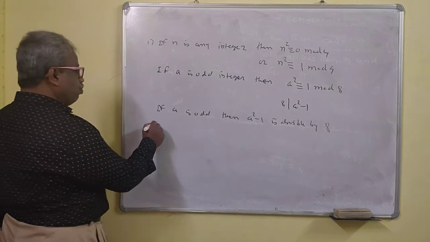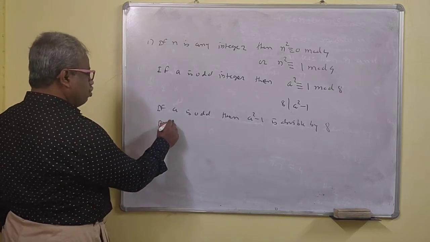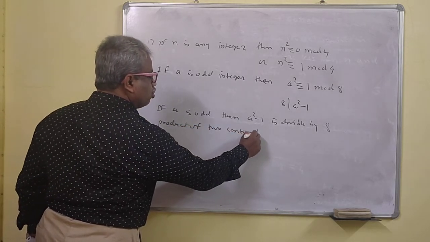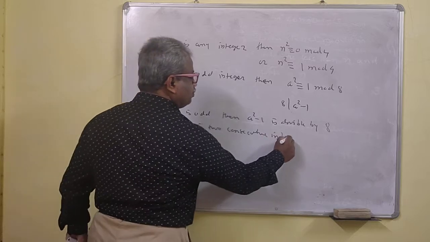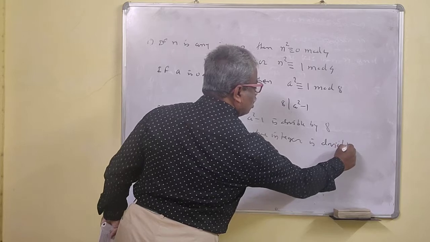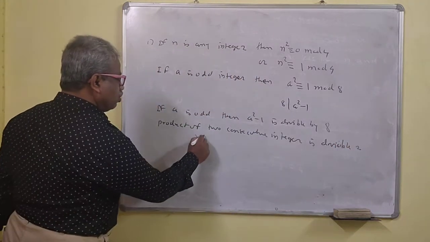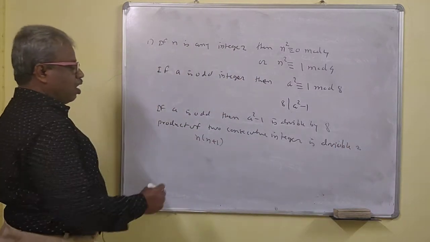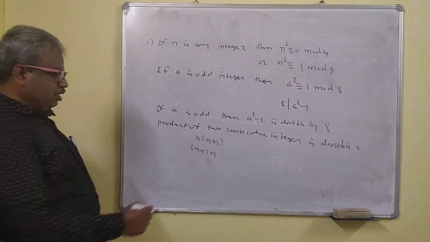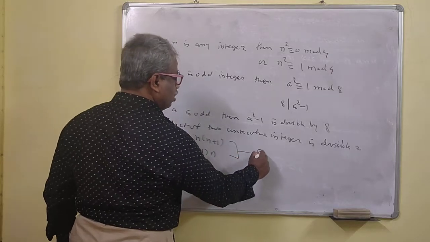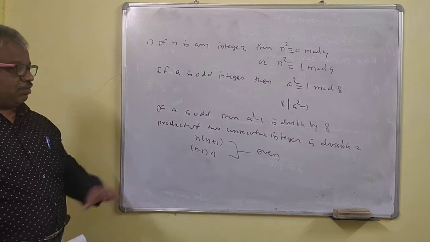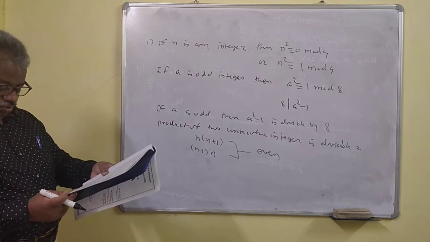Next, the product of two consecutive integers is divisible by 2. Means what? n into n plus 1, or n minus 1 into n. These are two consecutive integers. One of them is even, meaning a multiple of 2. The product of two consecutive integers is a multiple of 2. So that also you should remember.